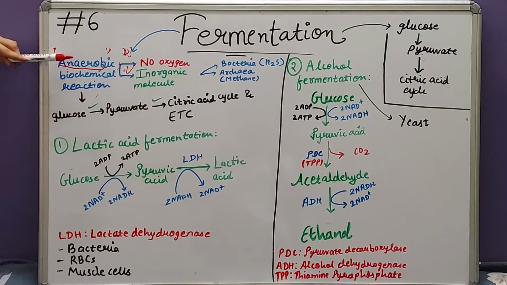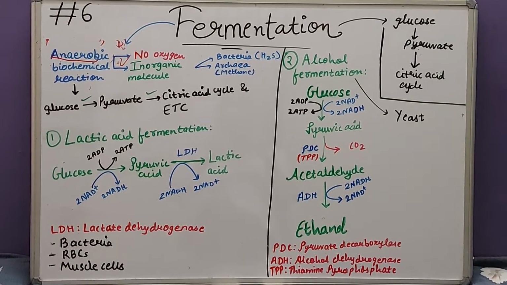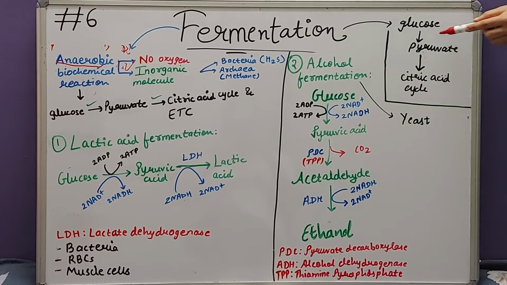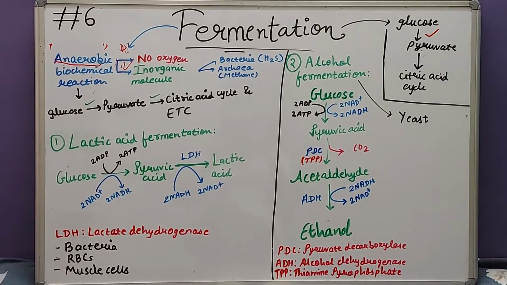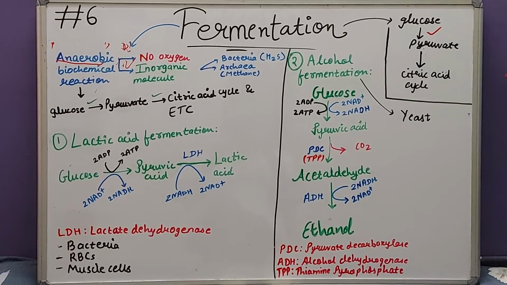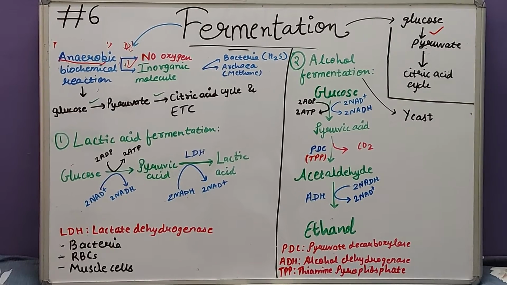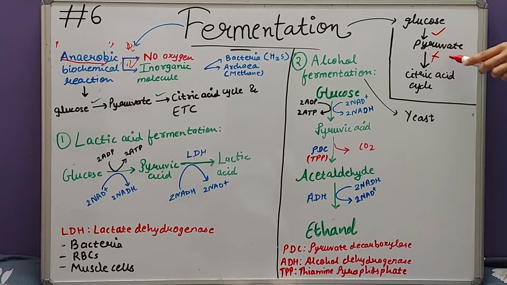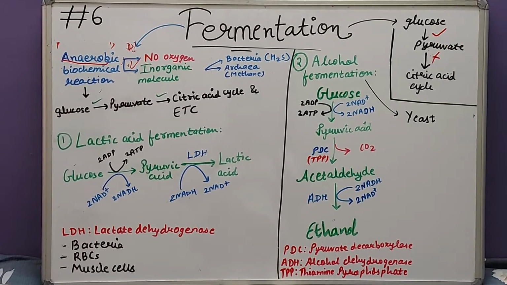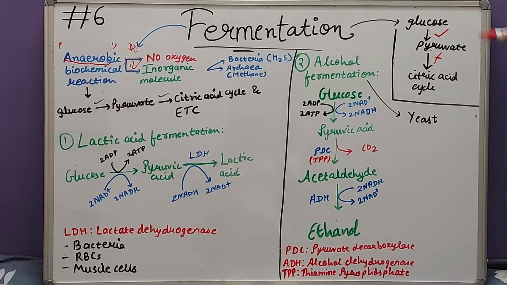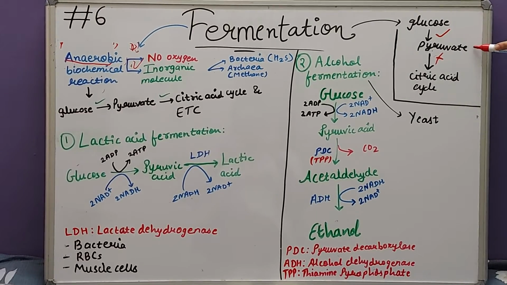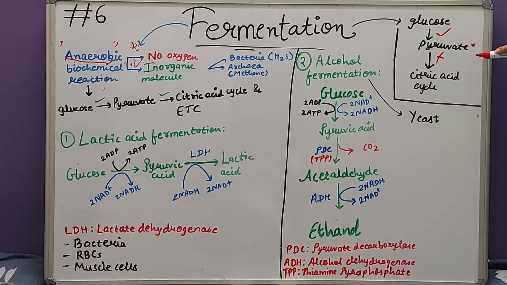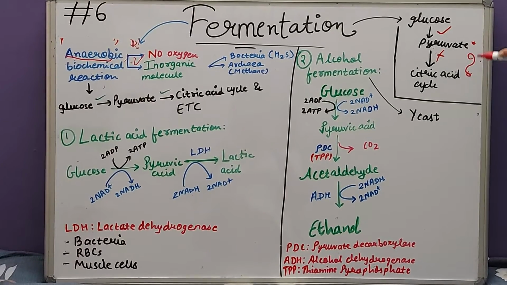In the case of fermentation, similarly glycolysis occurs, that is the conversion of glucose to pyruvate, but the further reactions after the formation of pyruvate do not occur, that is oxidation and the citric acid cycle. All these reactions do not occur in fermentation, only glycolysis occurs. So after pyruvate, what will occur? Pyruvate will get converted into what? That we will study now.